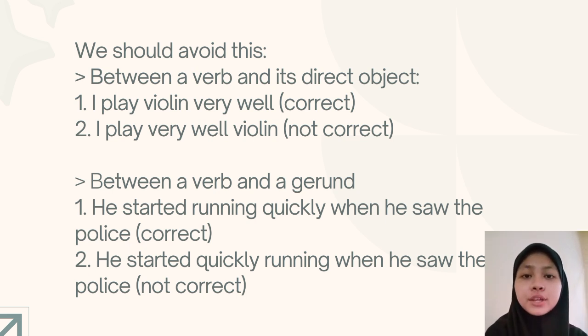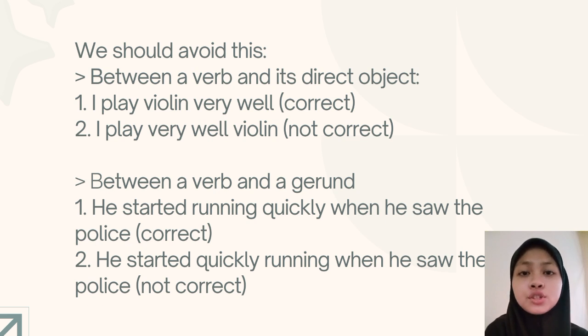And then the second, you cannot put an adverb between a verb and a gerund. So as you can see here in the example, the correct one is he started running quickly when he saw the police. And the wrong answer is he started quickly running when he saw the police.